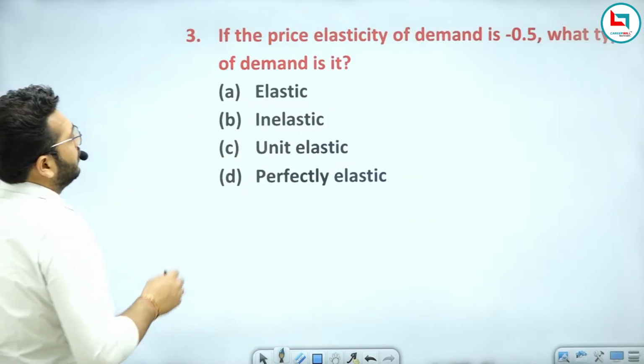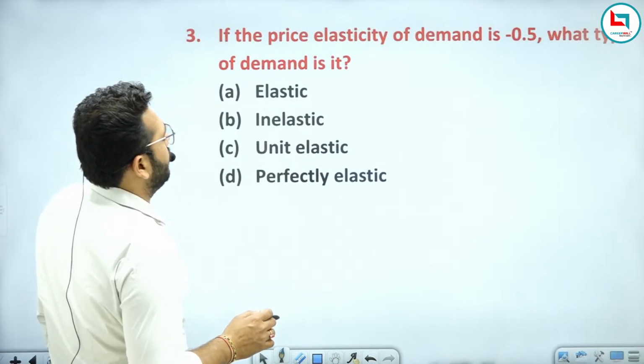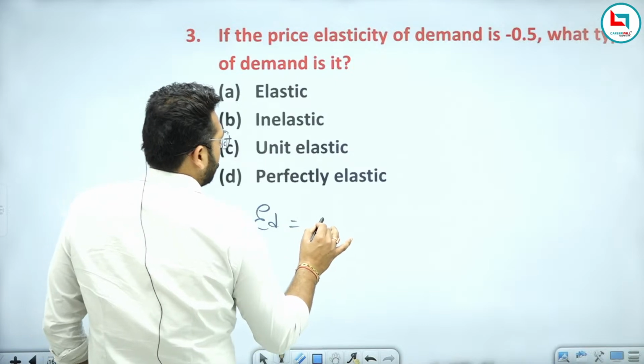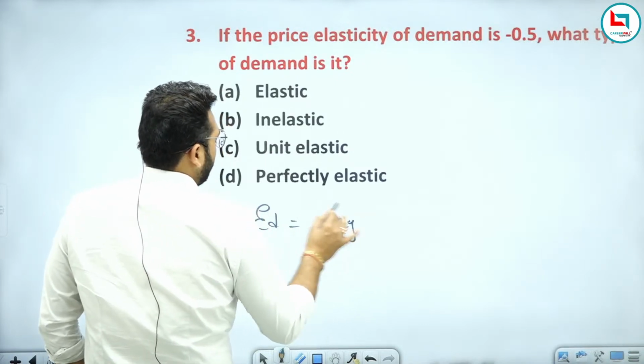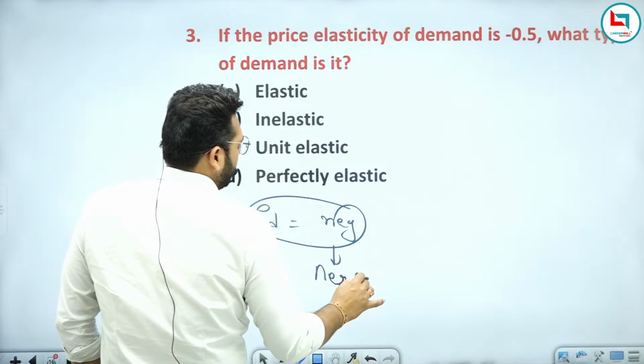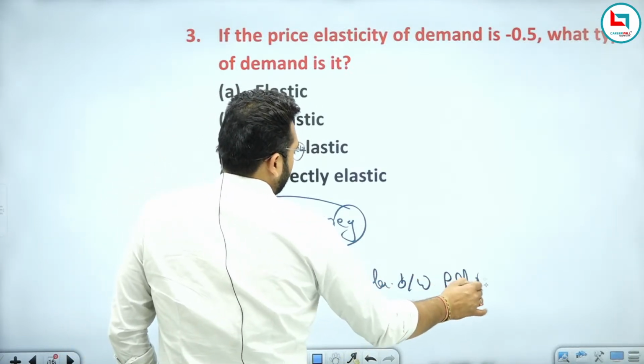Now if the price elasticity of demand is minus 0.5, why has it been written with a minus? Because elasticity of demand is always negative. Why is it negative? Because of the negative relationship between price and demand.